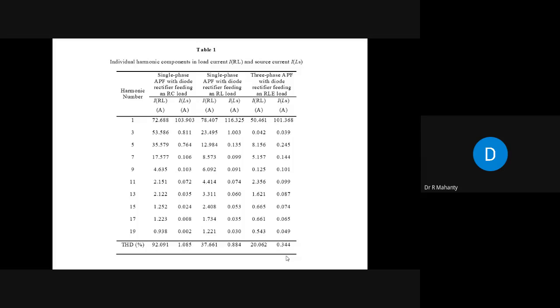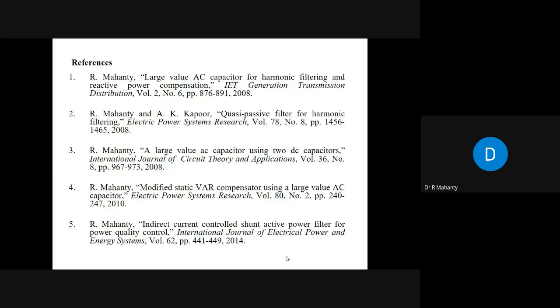So these are the different papers. With this I think this part is over. I have now covered about 1.5 hours. I was told to speak for 1.5 hours. Now if you have any questions, you may ask me.